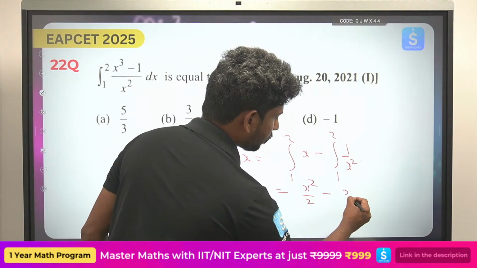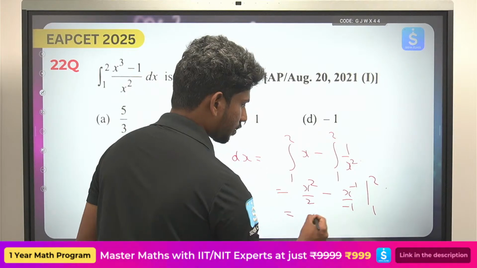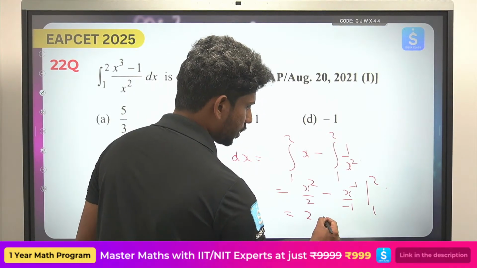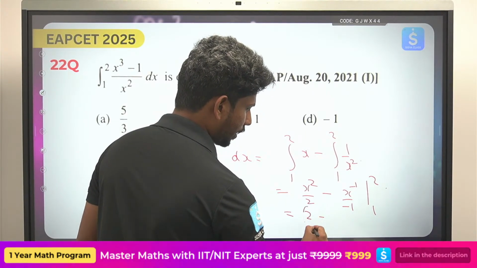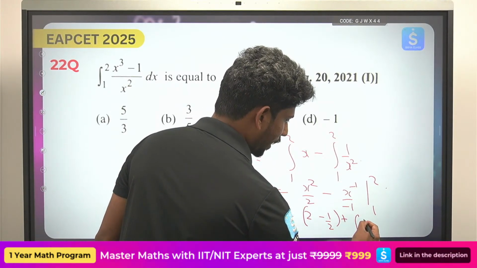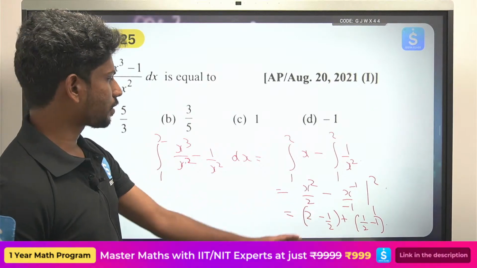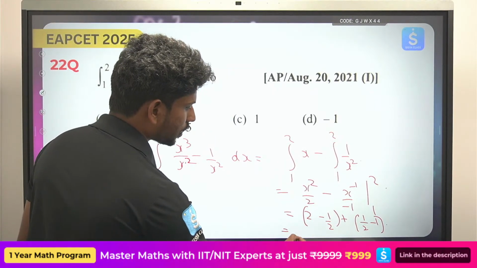So this will become 1 to 2. So this will become 4 by 2, which is 2, minus 1 by 2, and this minus will become plus, so 1 by x from 1 to 2, that is 1 by 2 minus 1. So minus 1 by 2 plus 1 by 2, 2 minus 1 is 1, the answer is 1.